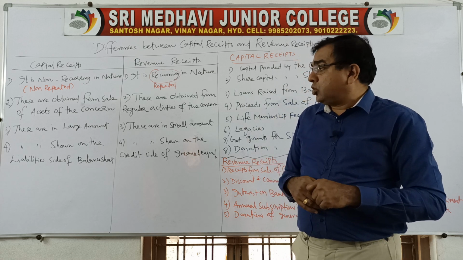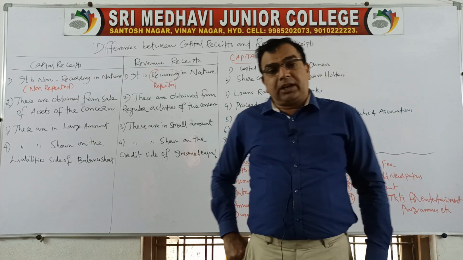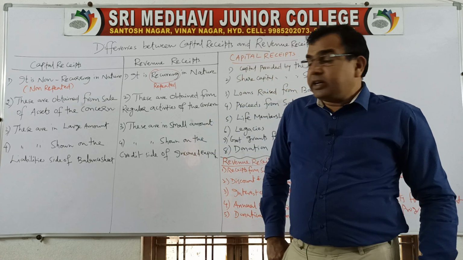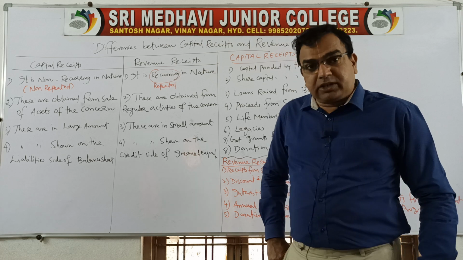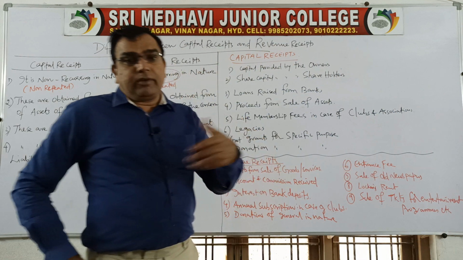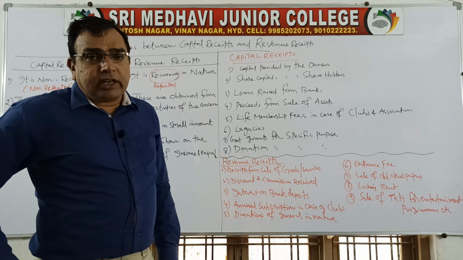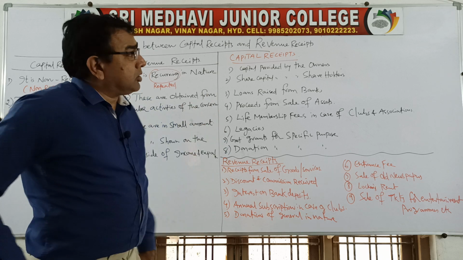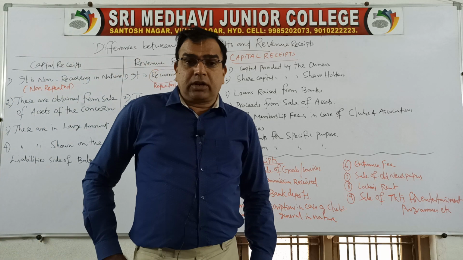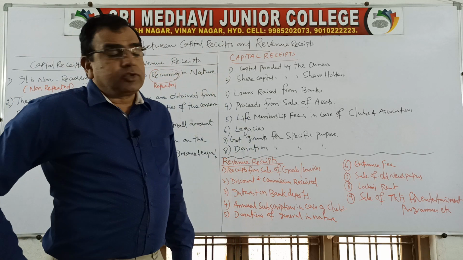In this chapter, whenever you are doing problems of income and expenditure account as part of this third chapter, accounting for not-for-profit organizations, clear?